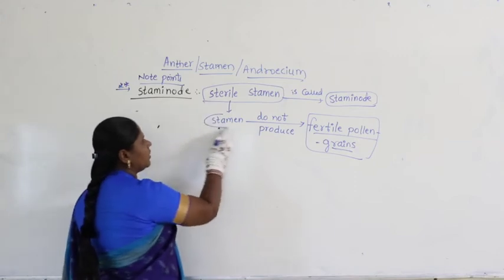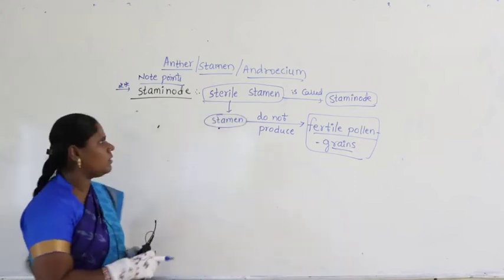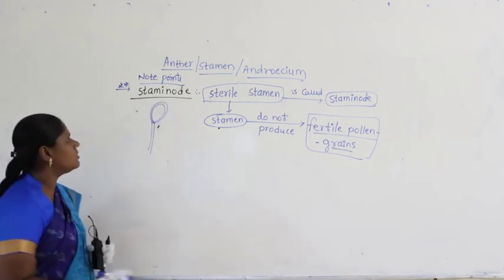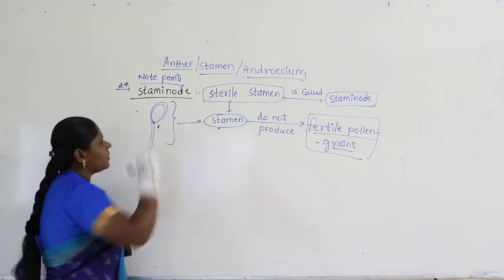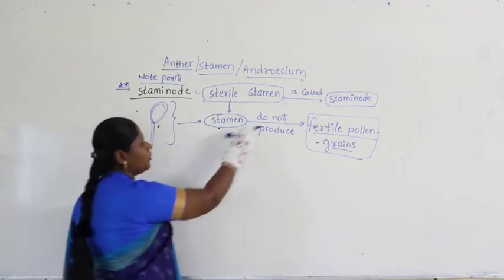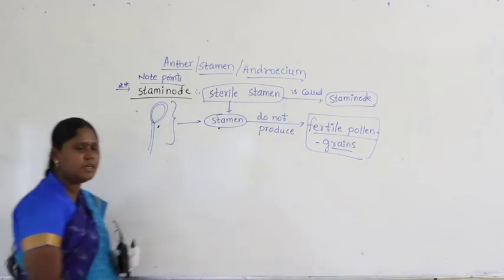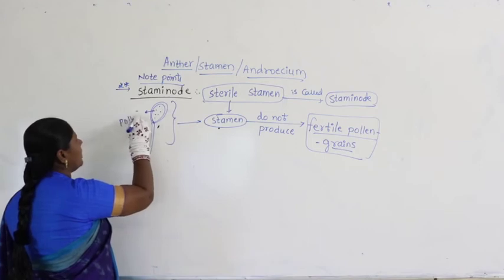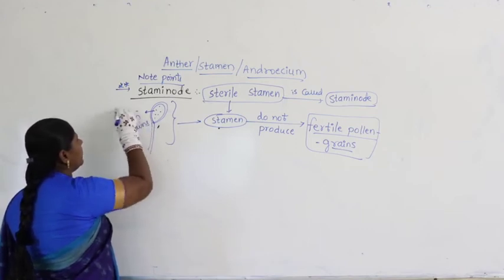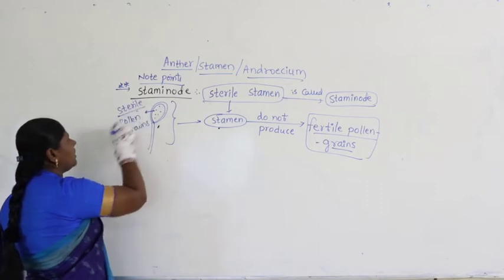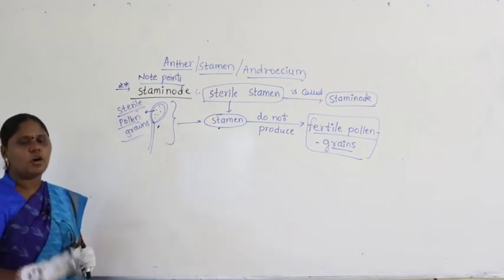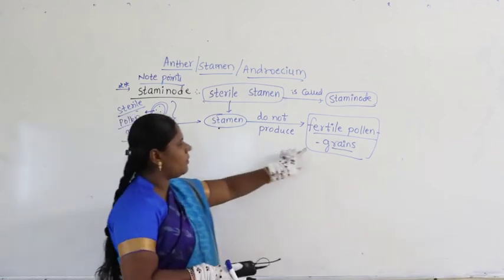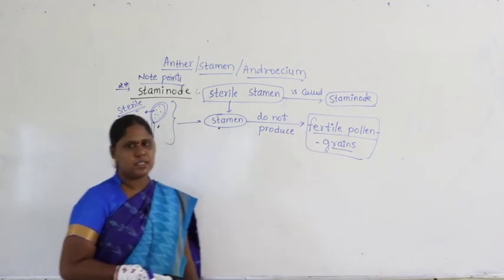So, in this case what is the meaning of this? Stamen is there, no doubt. Anther is there. Anther is being supported by filament, no doubt. This totally itself is also called as stamen. Now, stamen do not produce fertile pollen grains, meaning here the pollen grains are produced, but these pollen grains are said to be sterile. Sterile pollen grains meaning not fertile, they don't participate in the process called fertilization.